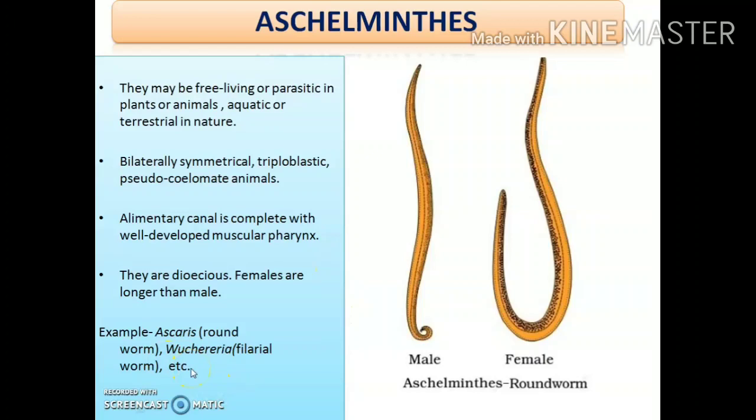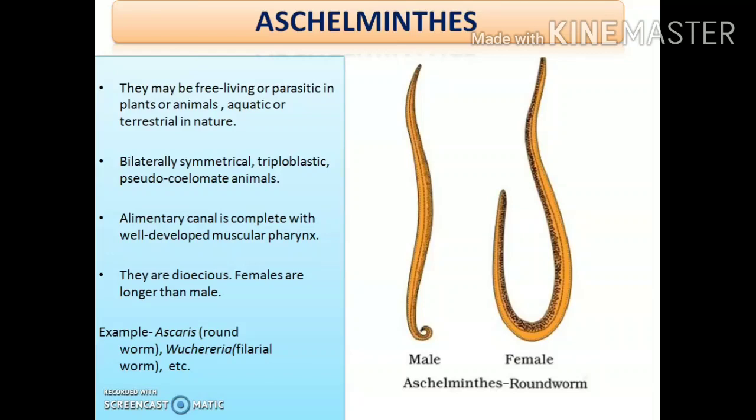Next, the important examples are given here: Ascaris and Wuchereria. Ascaris is commonly termed roundworm, and Wuchereria is commonly termed filarial worm. Both are involved in causing some harmful diseases in human beings. Ascaris causes a harmful infectious disease termed ascariasis, which is a disease of the small intestine. Wuchereria, or the filarial worm, causes a disease termed Wuchereriasis or filariasis. Clear? So just remember the names of the diseases caused by these organisms.